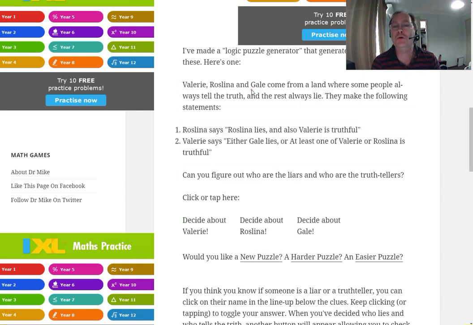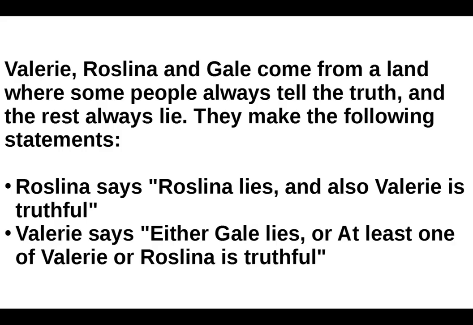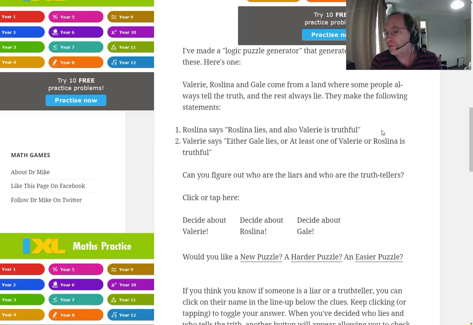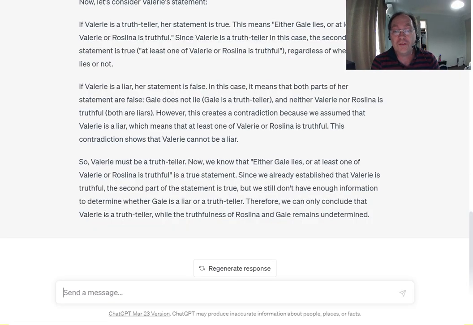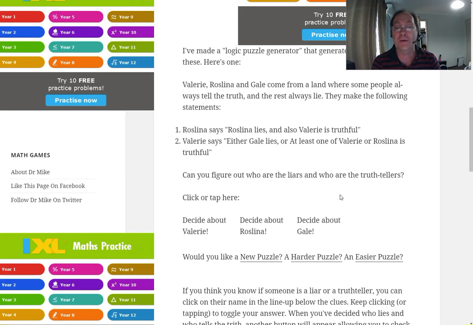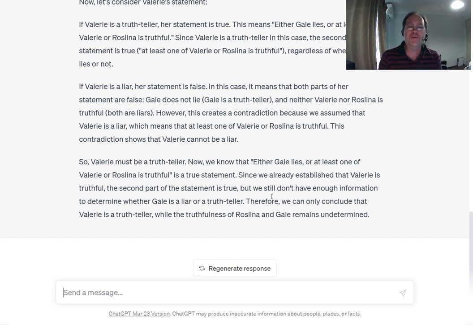Now, we've only got 2 statements, 3 people still, Valerie, Rosalina, and Gail. Rosalina says Rosalina lies and Valerie is truthful. Valerie says either Gail lies or at least one of Valerie and Rosalina is truthful. So, what's the solution? Valerie's the truth teller. Oh, the truthfulness of Rosalina and Gail remains undetermined. I know that's not the correct answer because each puzzle here has a unique answer.